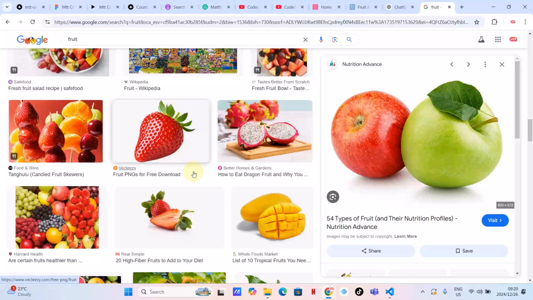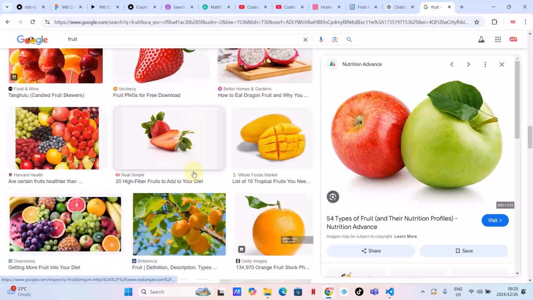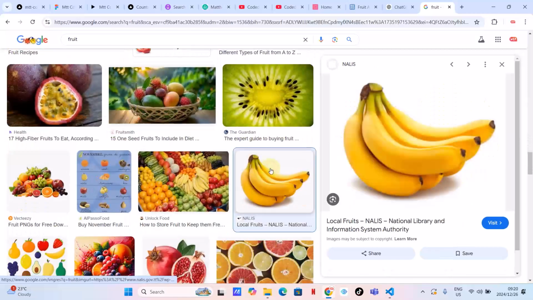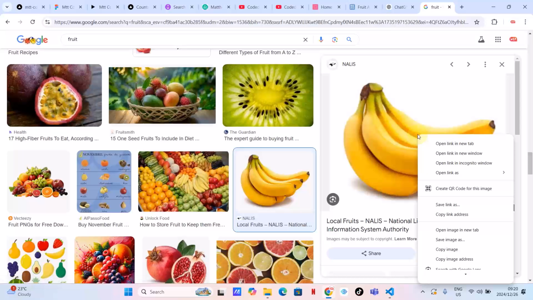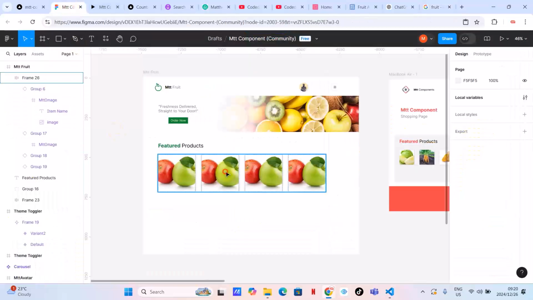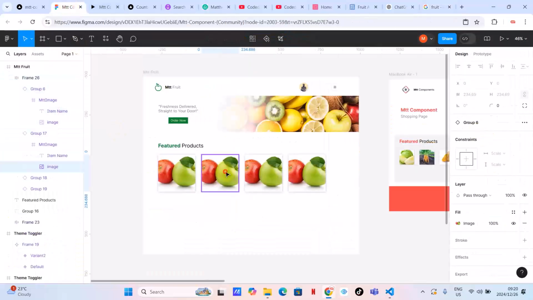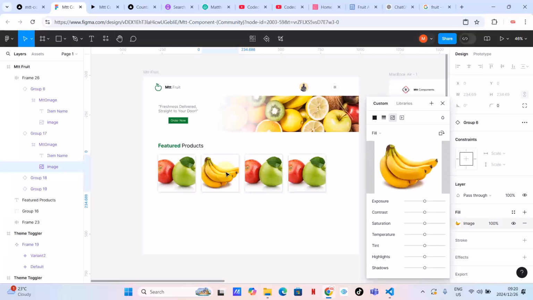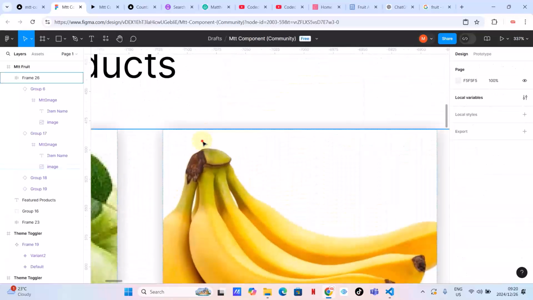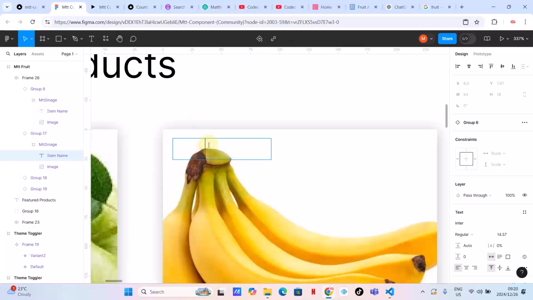Okay, let's see, what else could I choose? Banana. Let's choose banana, copy the banana, and let's go back here, click here until we see the image, and then paste. Okay, and obviously we are going to come here, and then still we don't really see what's going on there.